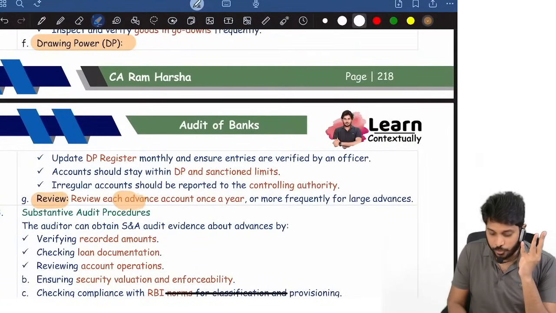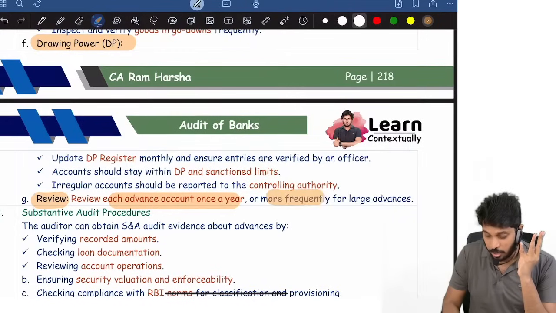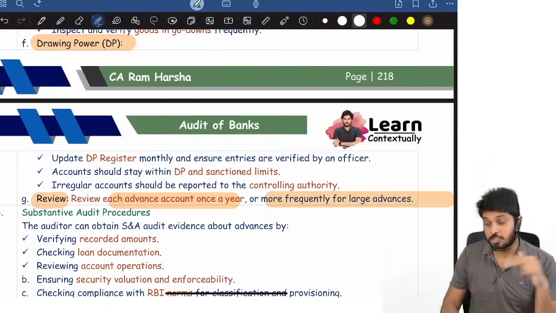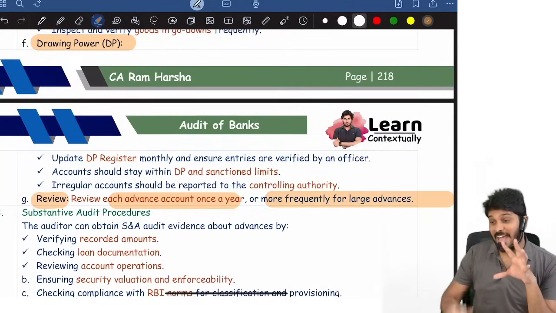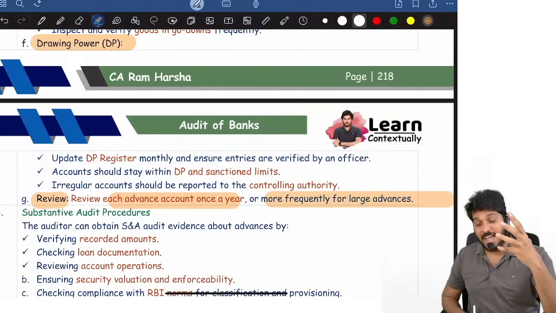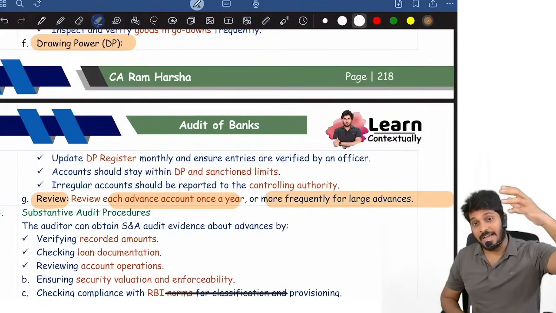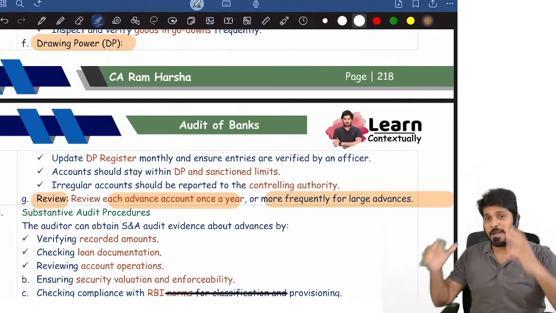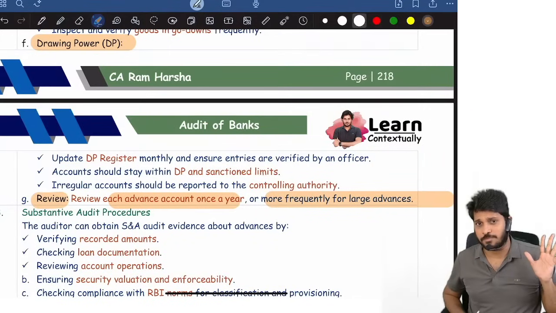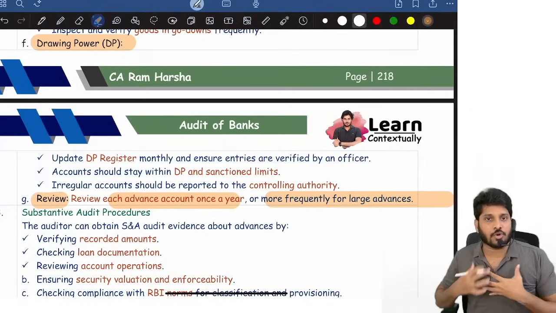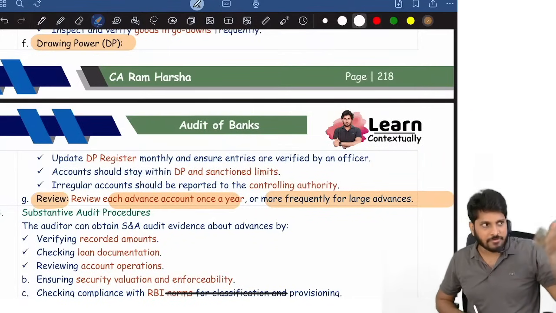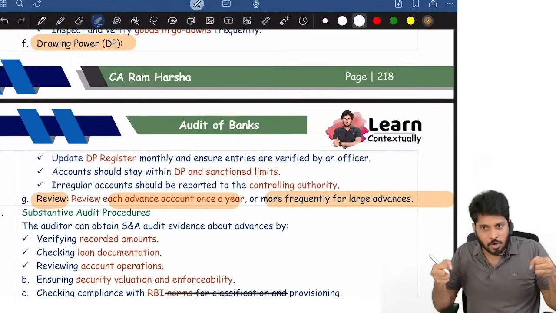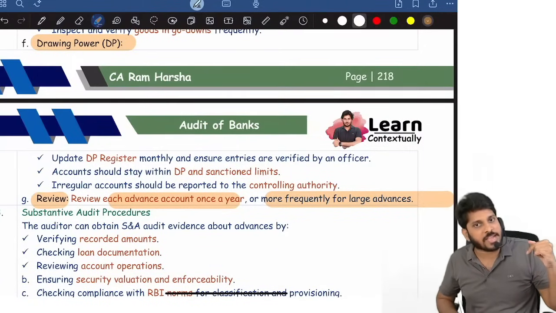And I will review each advance account once a year, or more frequently for large advances. The auditor has to review whether the bank has an internal control where they review large advances frequently and the remaining advances once a year. For example, I received an OD from one bank. After 1 year, they will allow me to continue the OD account only after review of my account. Okay.